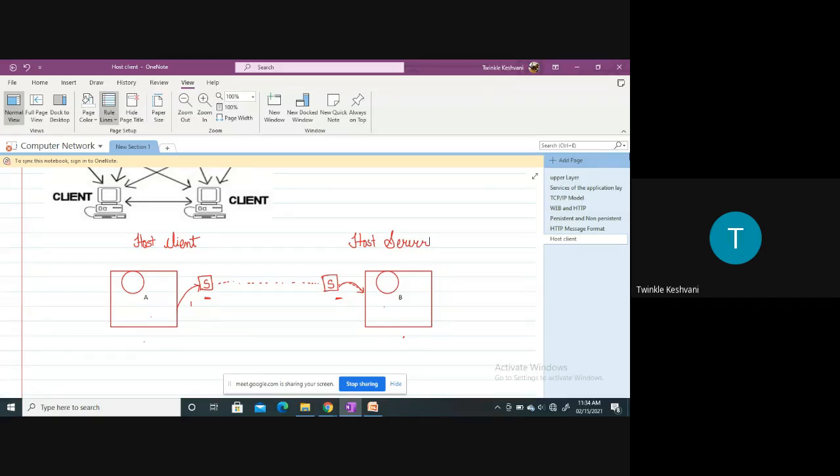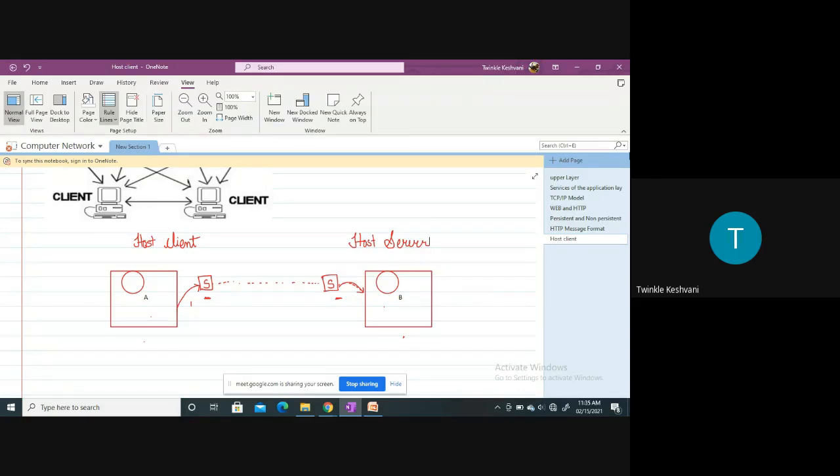Whatever the exchange of a message that takes place between the client program and the server program can be done by using the HTTP messages, right? Now what is HTTP? We can say it defines the structure of the messages, that is how the clients and the server are exchanging their messages, right?